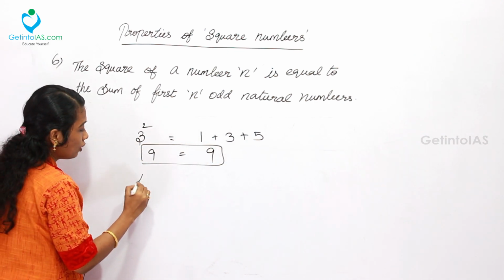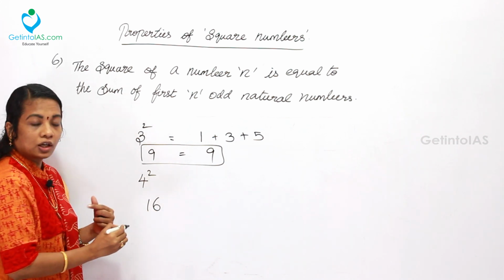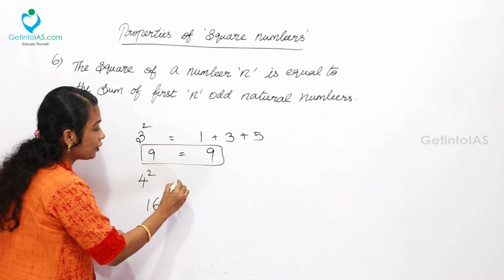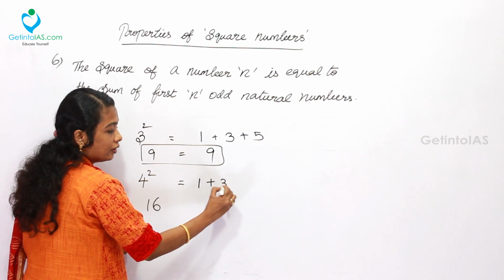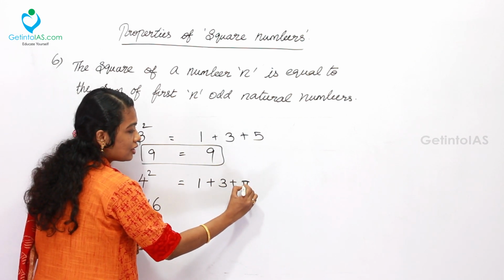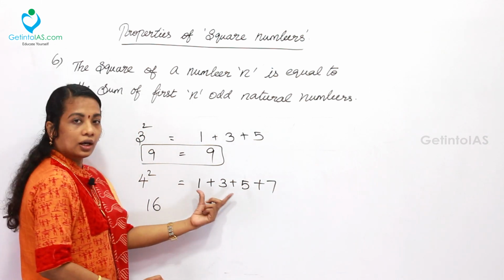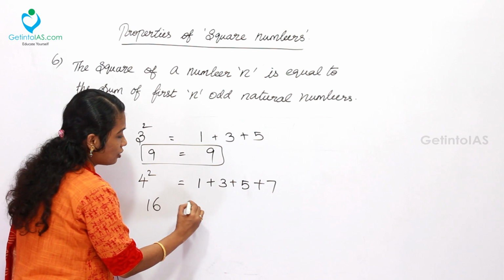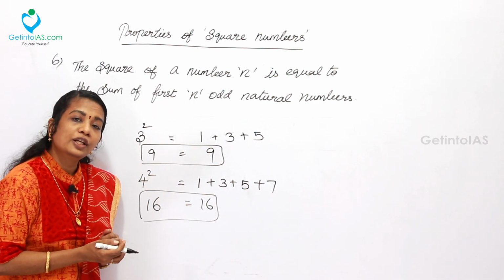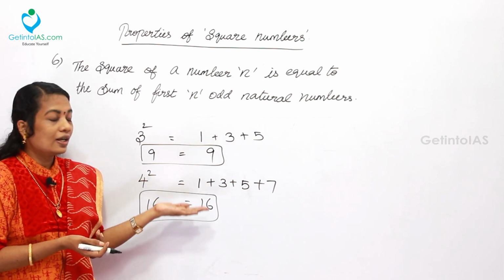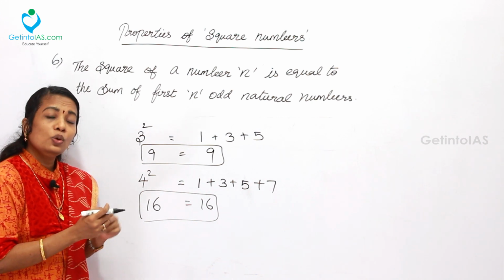Another example, 4 square. All of you know 4 square is 16. This 4 square will be equal to the sum of the first 4 odd numbers. What are the first 4 odd numbers? 1, 3, 5 and 7. Simply add them up: 1 plus 3 is 4, 4 plus 5 is 9, 9 plus 7 is 16. This concept is used while doing arithmetic progression of the series. So we can say that the sum of the first n consecutive odd numbers is equal to n square.